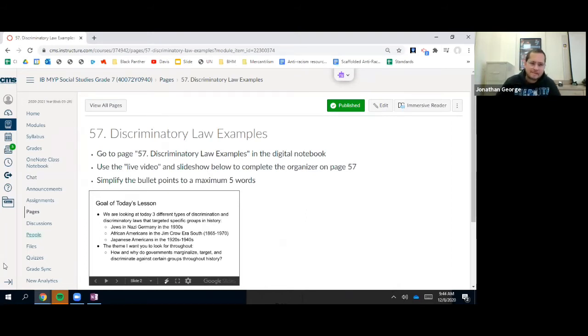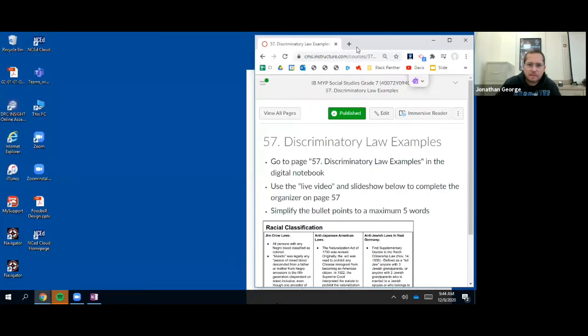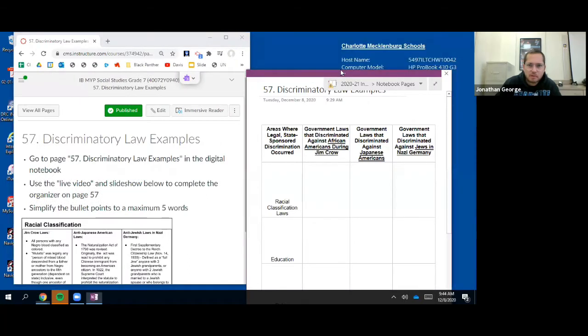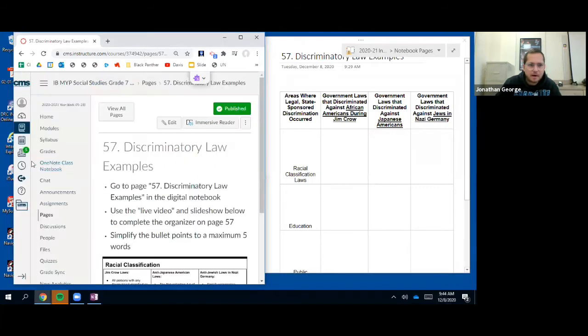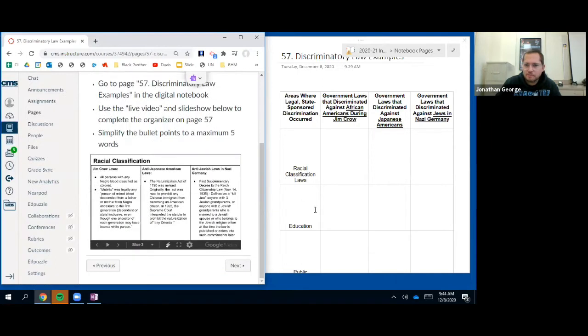Okay. Let's continue here. Maybe what I'll do is make that half screen so we can see both of them simultaneously. And you may want to open up Canvas a little bit larger so you can see that a little bit better. Can y'all read my slideshow? I'm guessing no at this point.